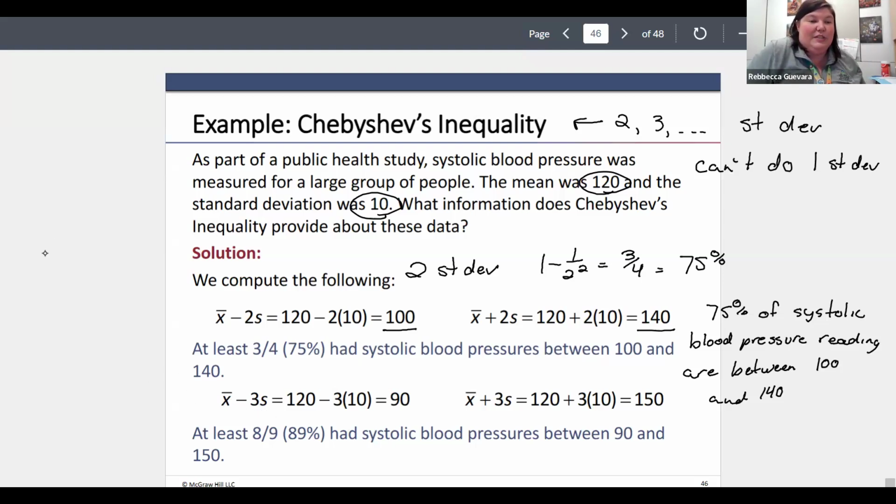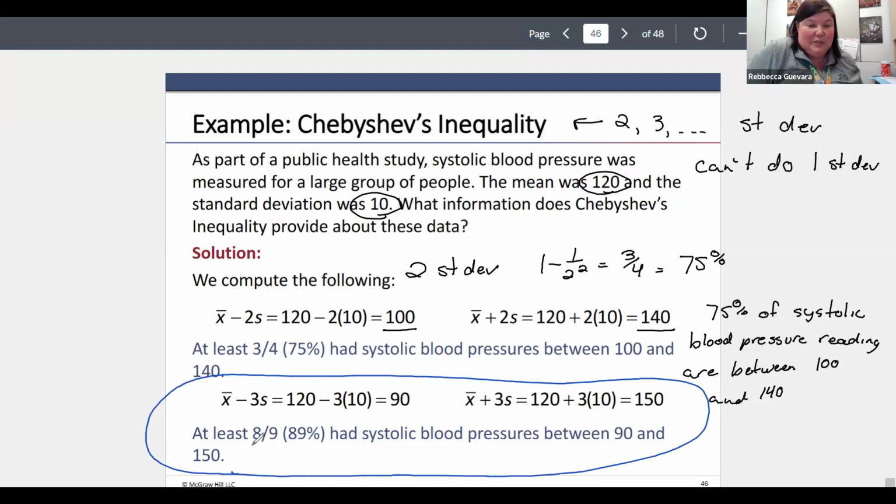So if we do look at three standard deviations, so we already established that three standard deviations is 8/9 or 89%, but we just need to figure out those ranges again. So we have our mean minus three standard deviations, which is 90, our mean plus three standard deviations, which is 150. So 89% of my systolic blood pressures are between 90 and 150. Okay, so like I said, it's given me an approximation here. May not be the best approximation, but this is basically for any kind of data set that I'm not sure is bell-shaped.